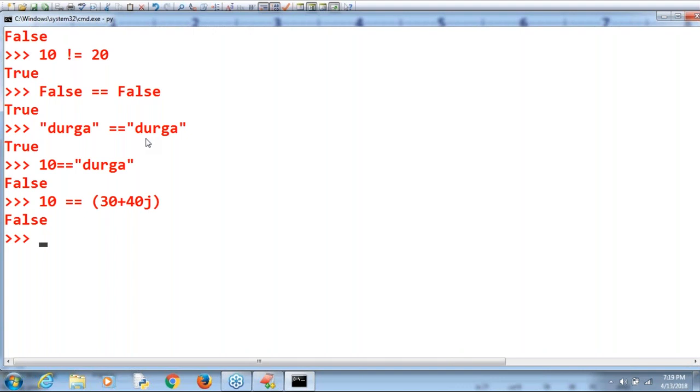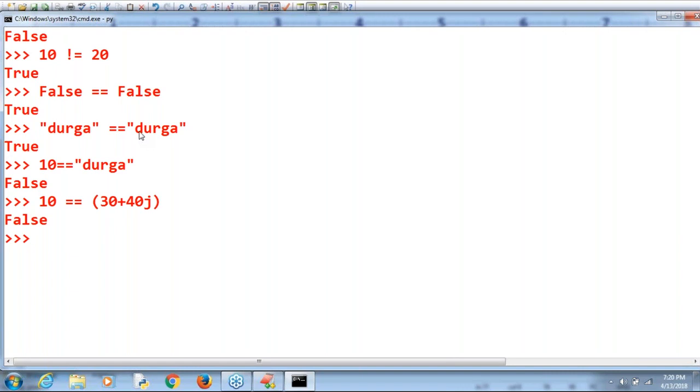Just one small new point, Srivani: it is not required to maintain a separate practice for this. It's very easy, so just observe. You can use the double equal operator even for different types. Then it always returns false. We never get an error in the case of equality operators. That's what you should be aware of, sir.